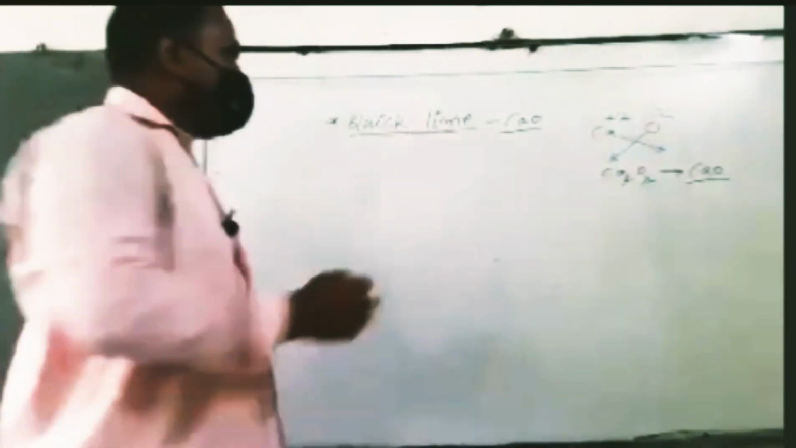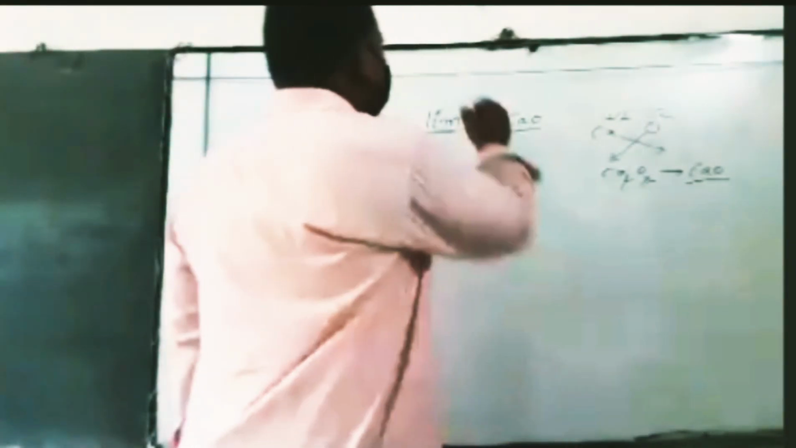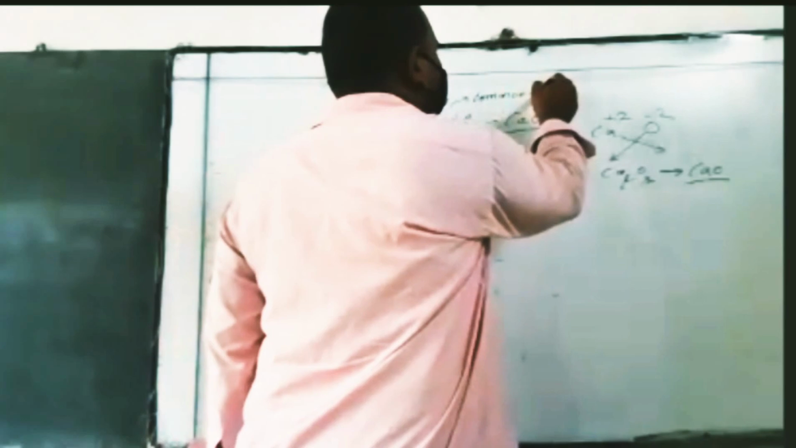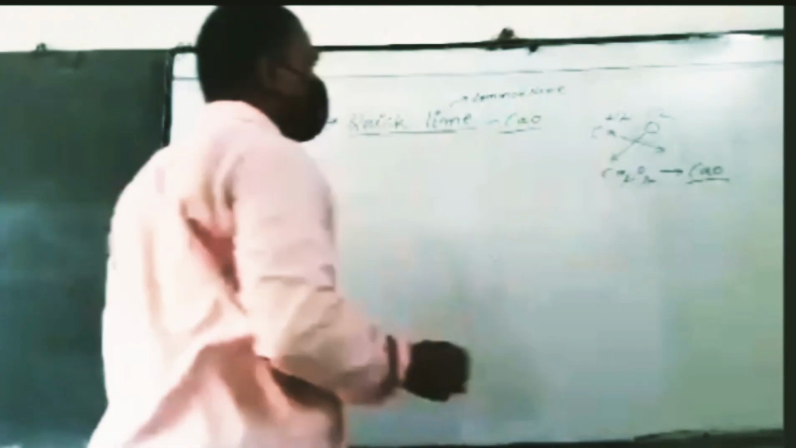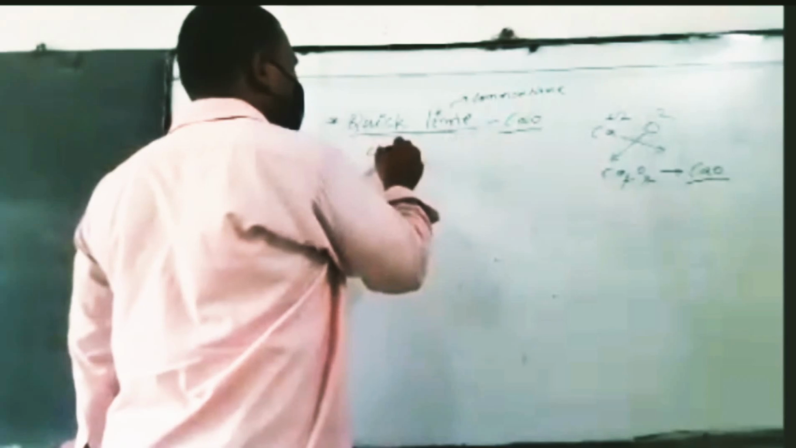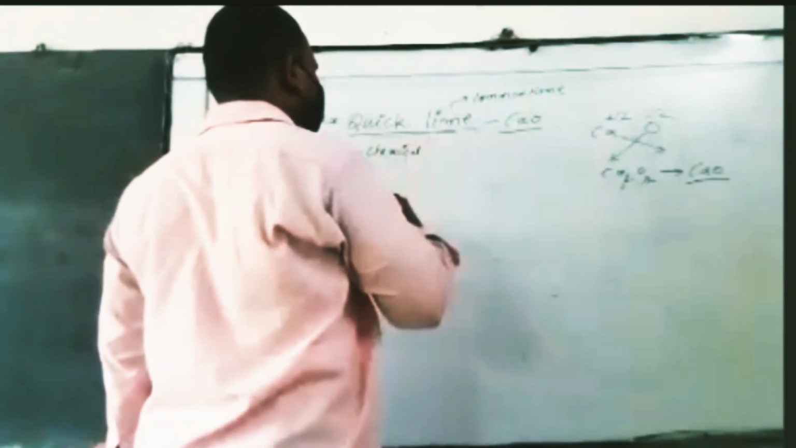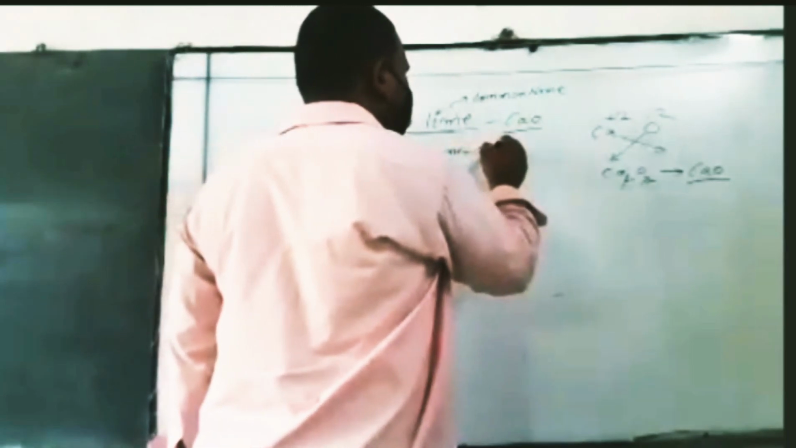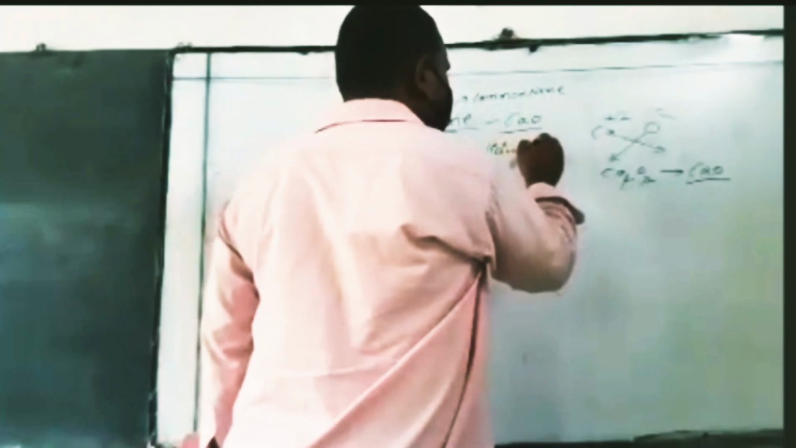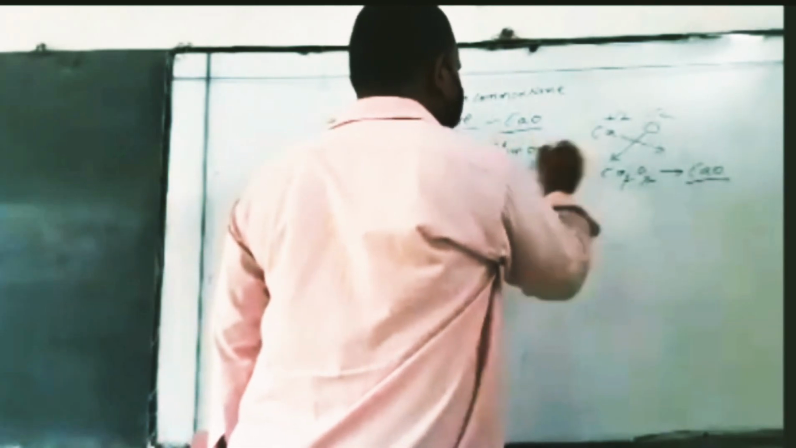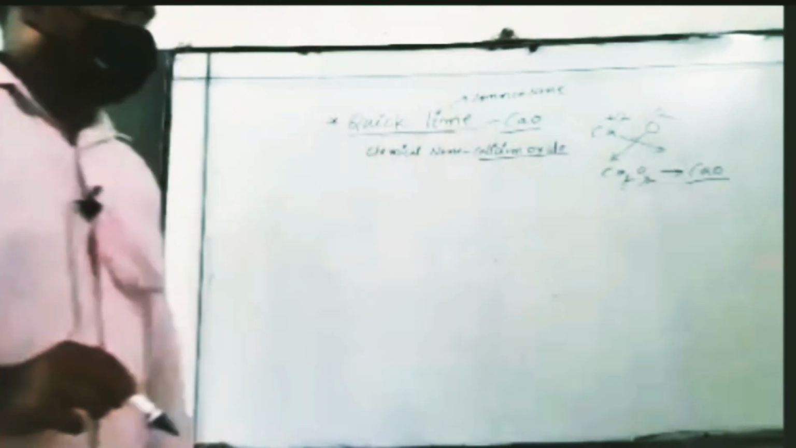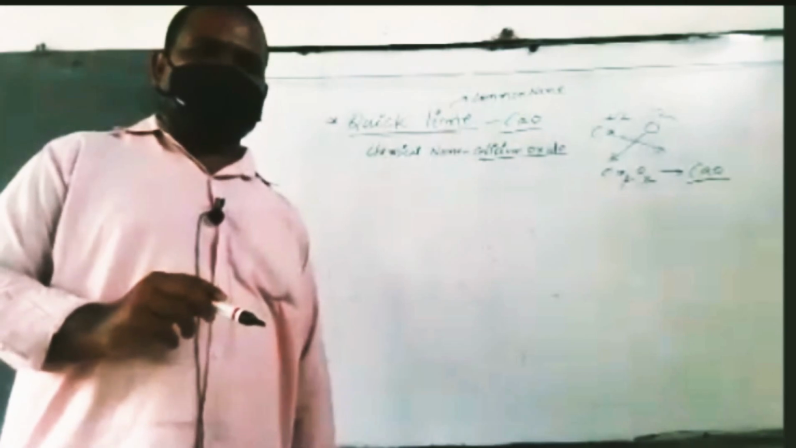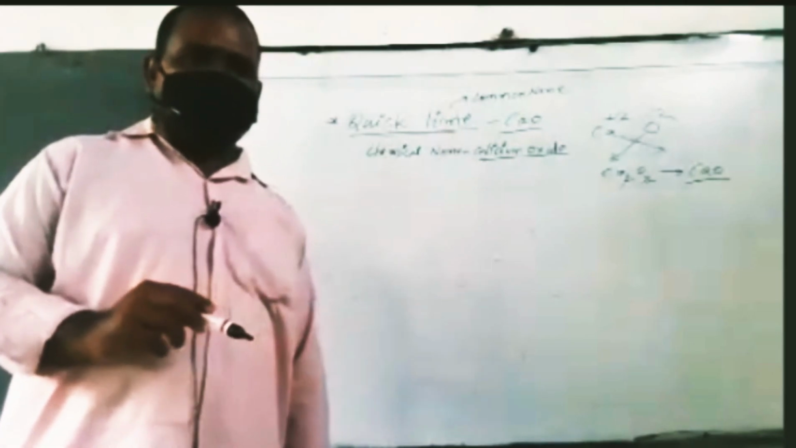So this is the common name. What is the chemical name? Calcium oxide. Excellent answer. So quicklime is the common name, and the chemical name is calcium oxide. So, the quicklime added to water.